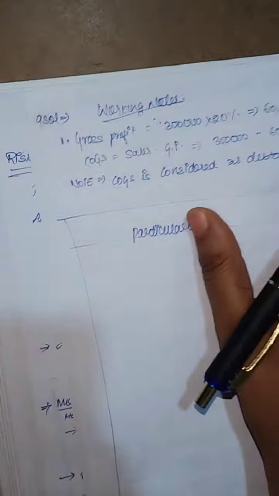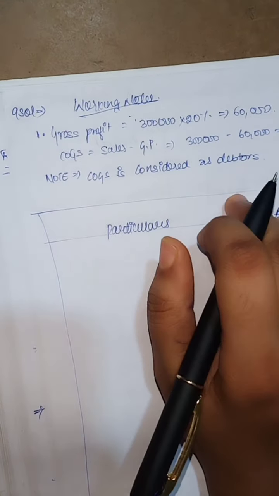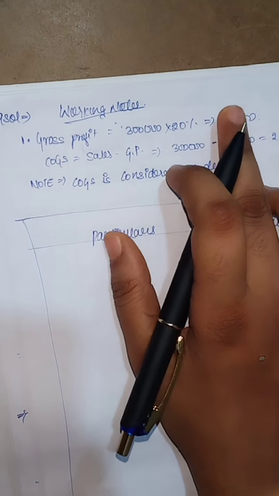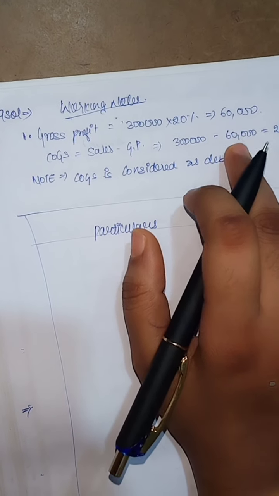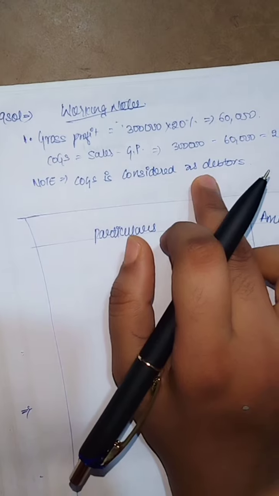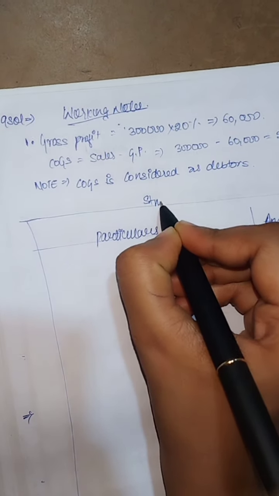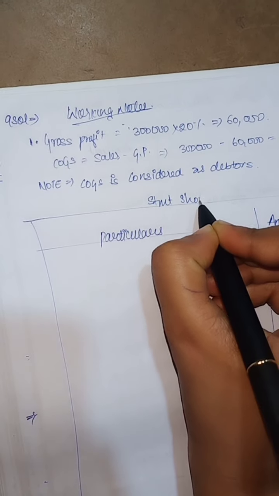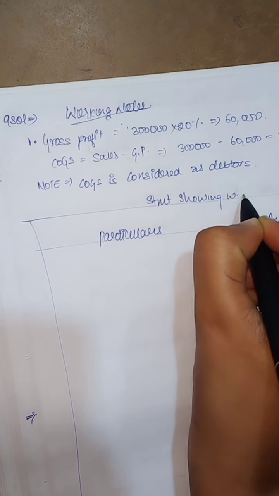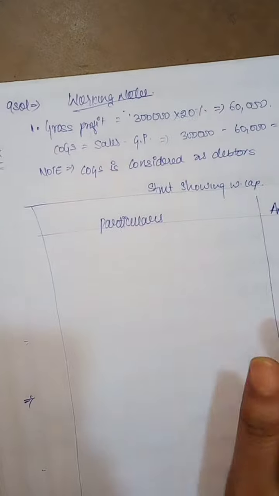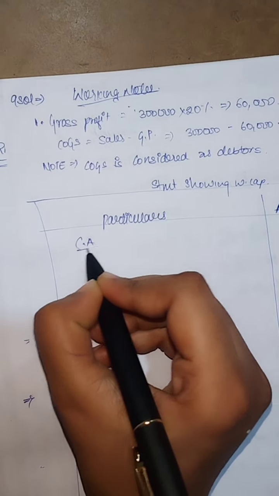I hope everyone understood. It is given in the first line and in the last line of the question, and they said you are going to consider COGS as your debtors. So here, a statement showing working capital requirement.